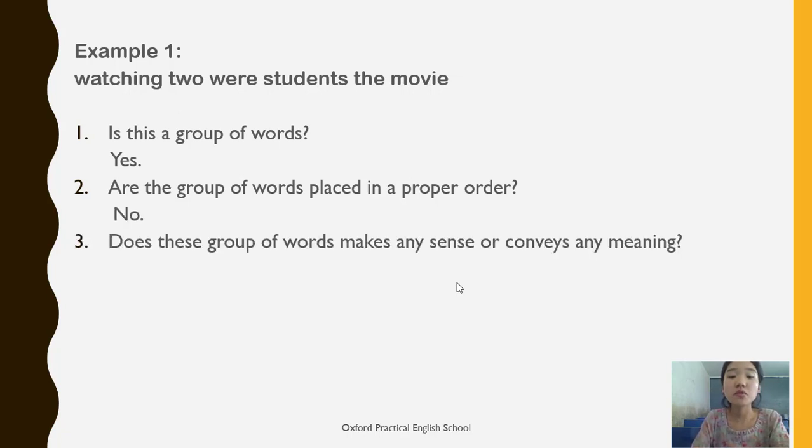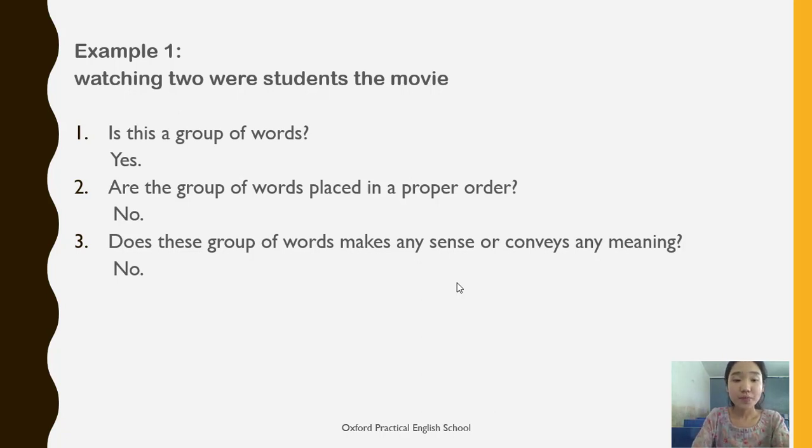Third, does this group of words make any sense or convey any meaning? Do you think watching two were students the movie makes any sense or conveys some meaning? No, it does not. It does not make any sense. It does not convey any meaning. Let me explain. If someone came to you and says, watching two were students the movie, will you be able to understand what that person is trying to say? No, we won't be able to understand what that person is trying to say to us.